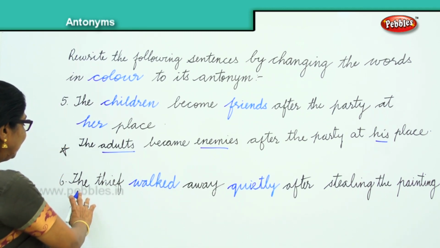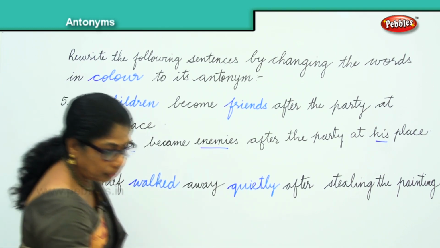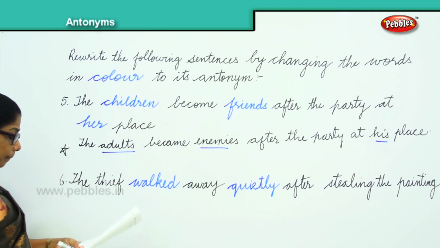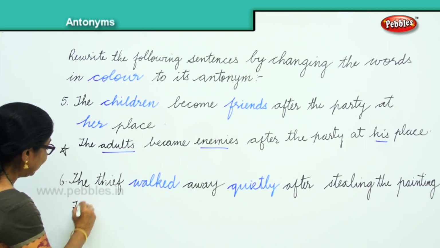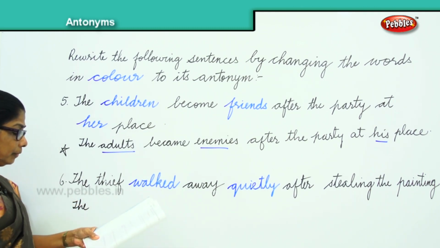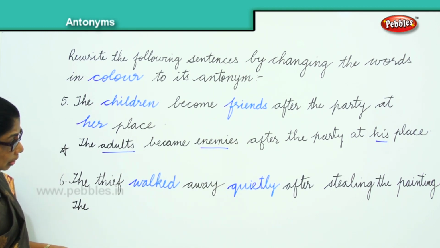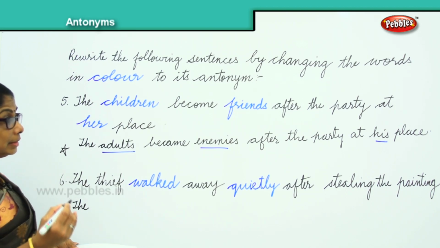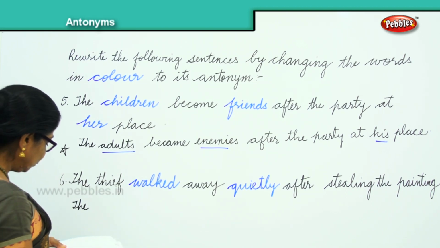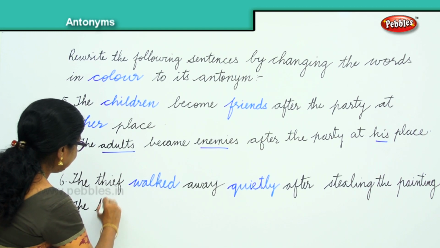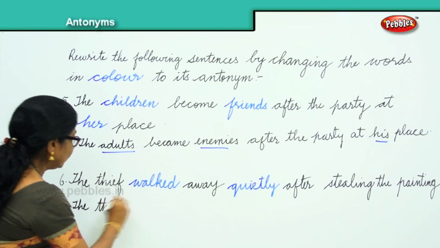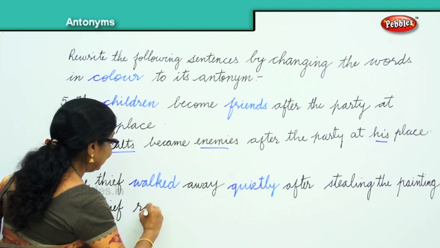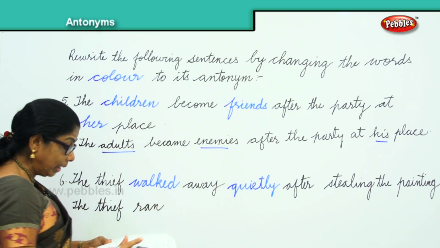Okay. Now let's say it orally. The thief walked away quietly after stealing the painting. So, instead of walked, you can say the thief ran.